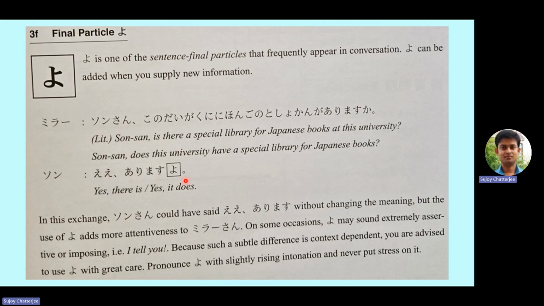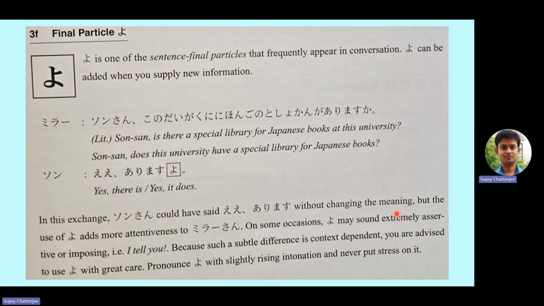Arimasu yo. Arimasu yo. Yes, there is. Yes, it does. So you see here, the yo particle is added after arimasu. So what happens if you do not use yo? Nothing happens, the meaning will still remain the same. In this exchange, Son-san could have said arimasu without changing the meaning. But the use of yo adds more attentiveness to Mira-san. That means she is putting some kind of emphasis that yes, it does, because Miller is looking for something and Son-san realized that yes, she knows the answer and it is of much help to Miller, and that's why she put some emphasis by adding yo at the end.